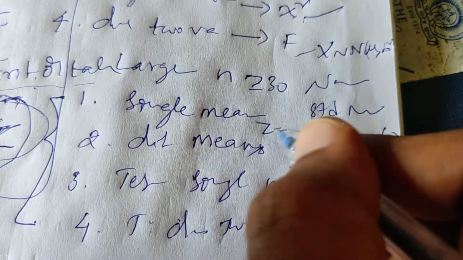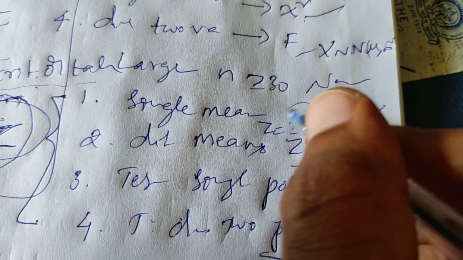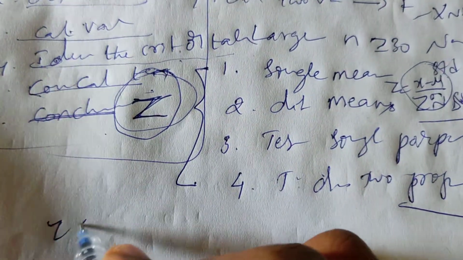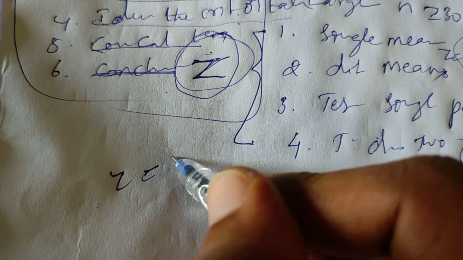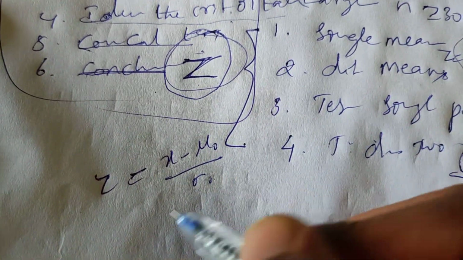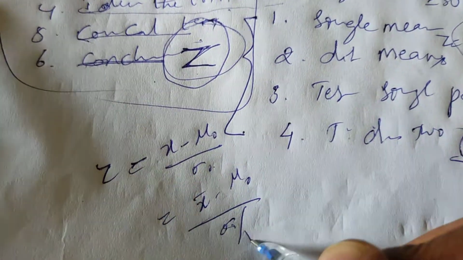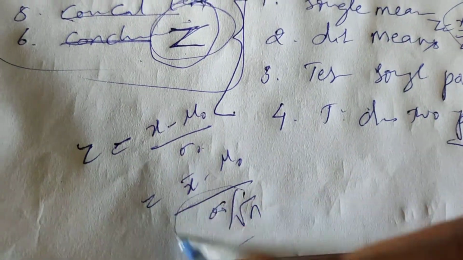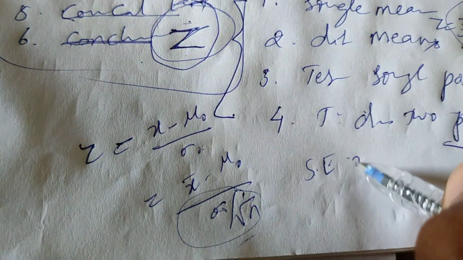Here Z is equal to (X minus mu) by sigma. In the same way, we'll get the Z test statistic formula: sometimes (X minus mu naught) divided by sigma naught, sometimes (X bar minus mu naught) divided by sigma naught by root n. This part is the standard error of what you are testing, X bar.